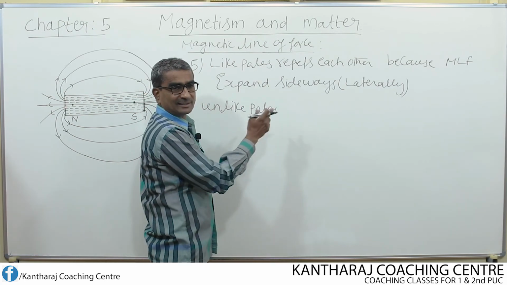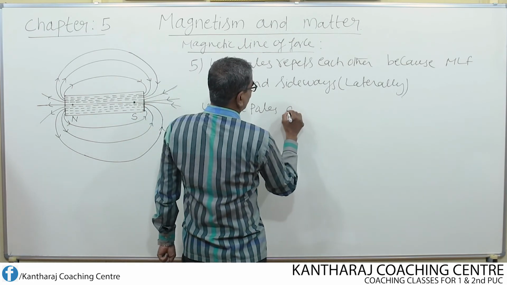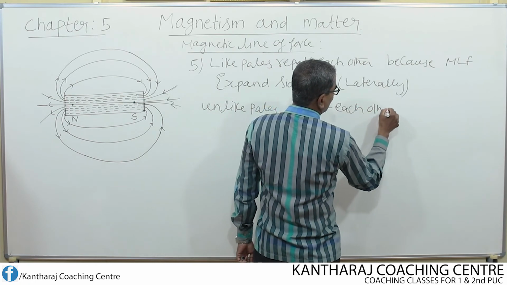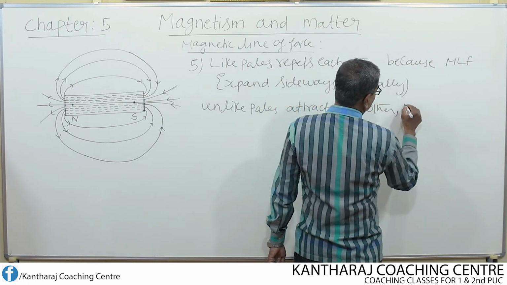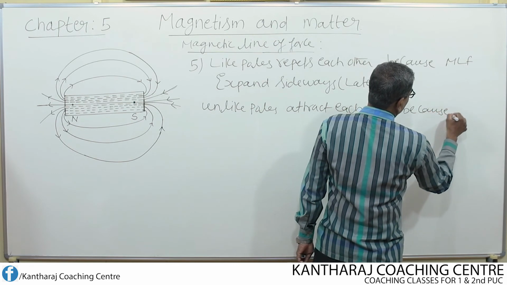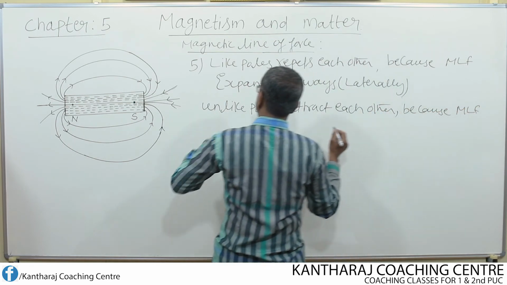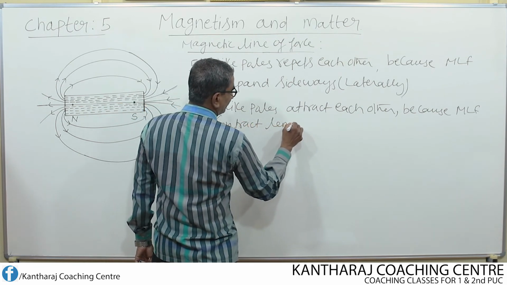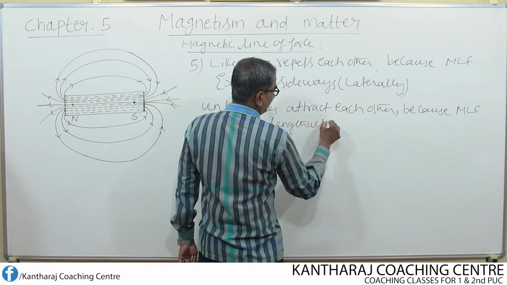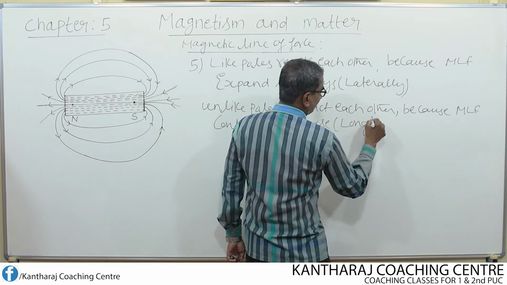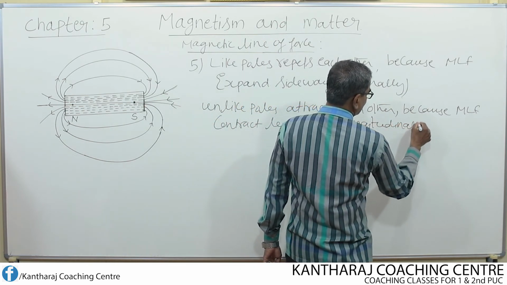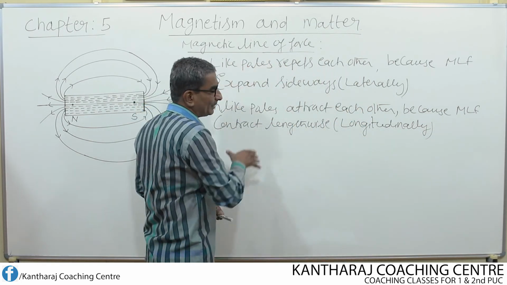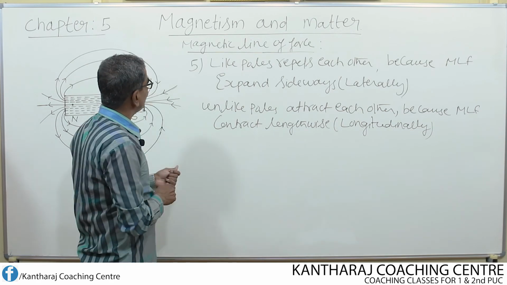Unlike poles means north and south. Unlike poles attract each other. Okay. Because what happens here? Magnetic line of force contract lengthwise, means longitudinally. Okay. So this is the reason that why like poles repel and unlike pole attracts.